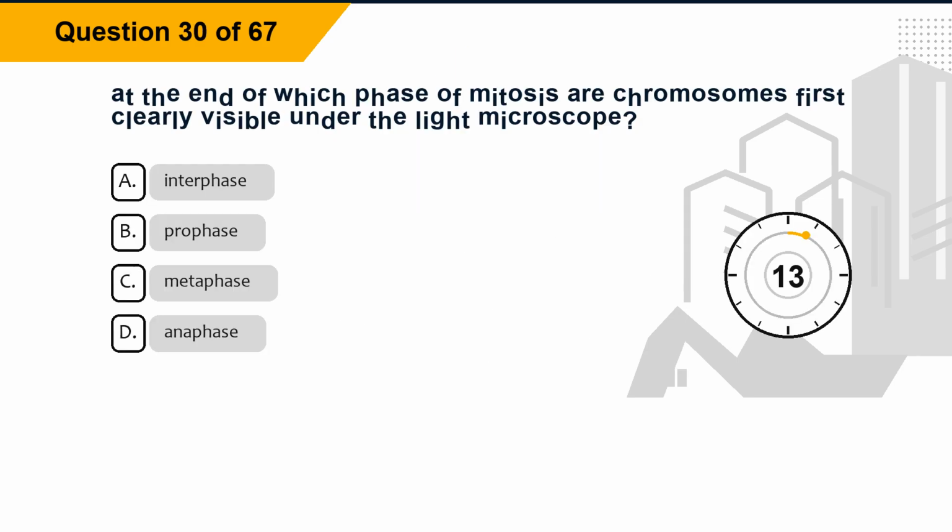Question 30. At the end of which phase of mitosis are chromosomes first clearly visible under the light microscope? Option A, interphase. Option B, prophase. Option C, metaphase. Option D, anaphase.